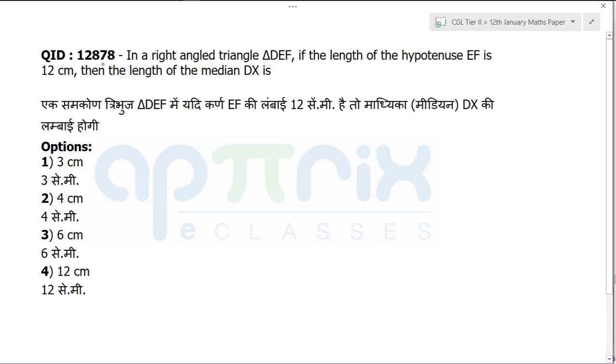So question number 78 now. In a right angle triangle DEF, if the length of hypotenuse EF is 12 centimeters, then what is the length of median DX? Very basic property. If you know that, you can mark the answer to be 6 centimeters directly. And what is that property? I hope all of you know that the median is nothing but the circumcenter. So what happens in a right angle triangle? If I take a right angle triangle and you draw the median here, this becomes nothing but the circumcenter. So these will be equal.